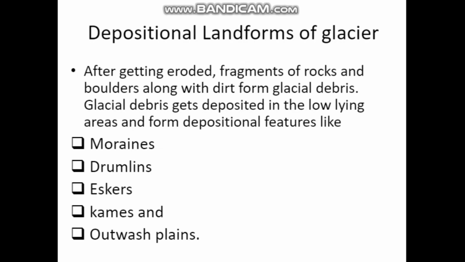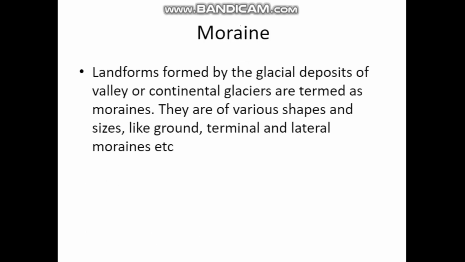Okay, students. Next one is, one by one we can learn about this. What do you mean by moraine? Listen, what do you mean by moraine? Moraine, landforms formed by glacier deposits of valley or continental glaciers are termed as moraines. So what do you mean by moraines? This is very important. Please listen. There is one question also. How moraines are formed? So landforms formed by the glacier deposit.